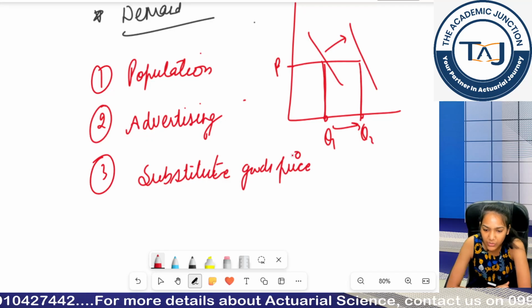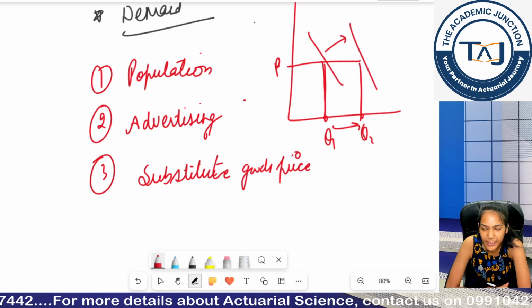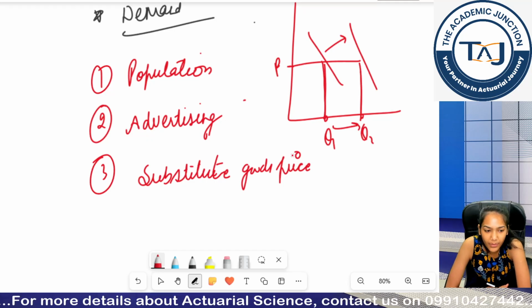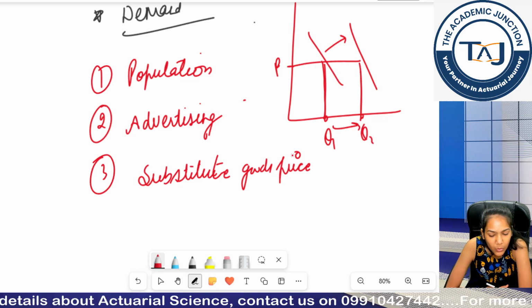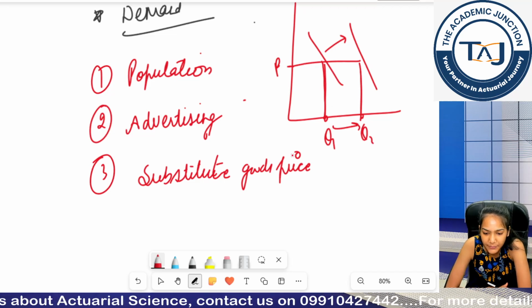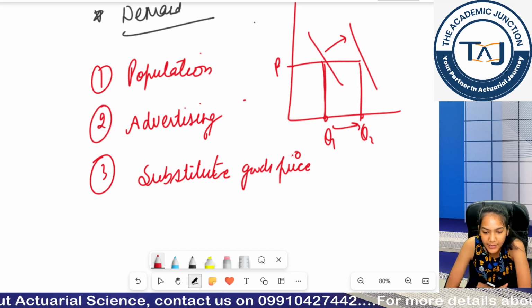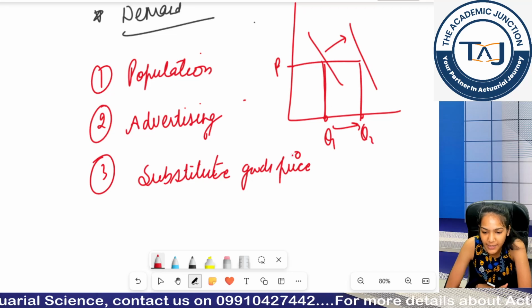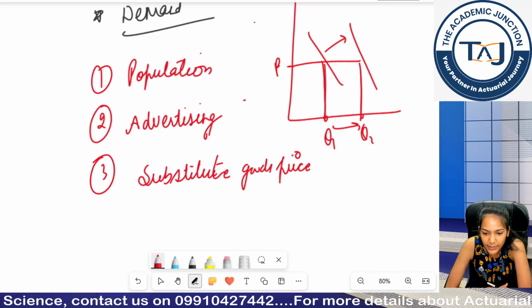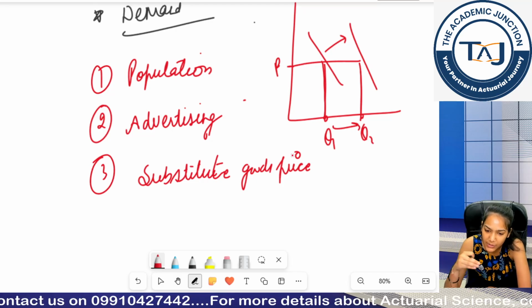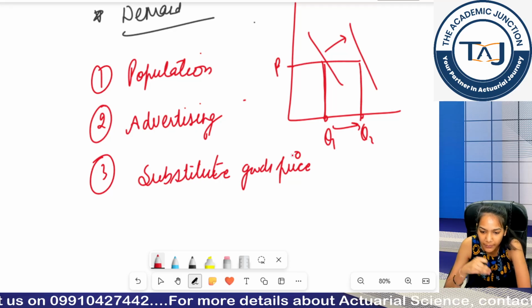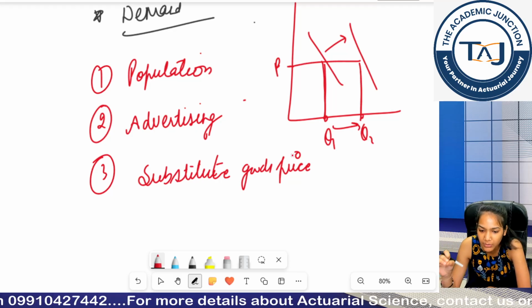We have already understood the substitute goods price. For example, let us take the substitute goods school bus and local bus, the example that Fatima gave. If the local bus fares have increased, even if the price of school bus is your normal quantity, normal item that you are considering about the demand.